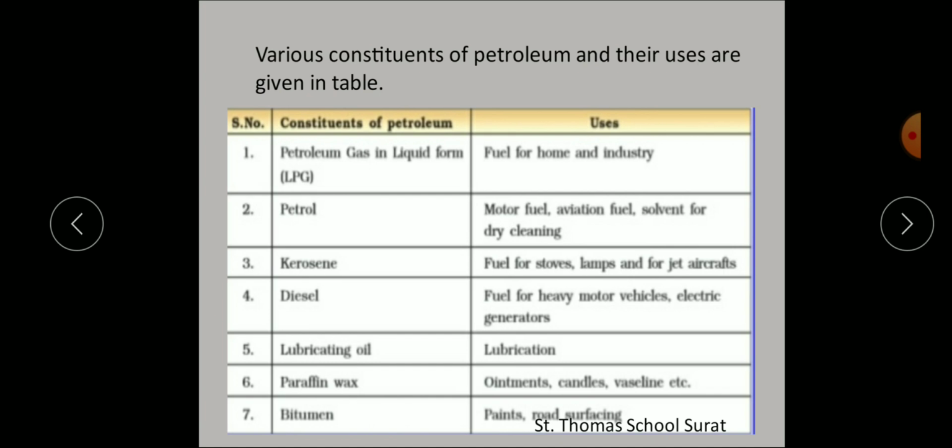For example, nowadays it is rainy season, so our door gets expanded, yes or no, or it gets jammed, so we apply some oil over there so that we are able to open it very smoothly. So it is used for that purpose. Paraffin wax: ointments, candles, Vaseline, etc. Bitumen is used for surfacing the road, then paints and all. So these are the various constituents of petroleum and the uses which are given over here.